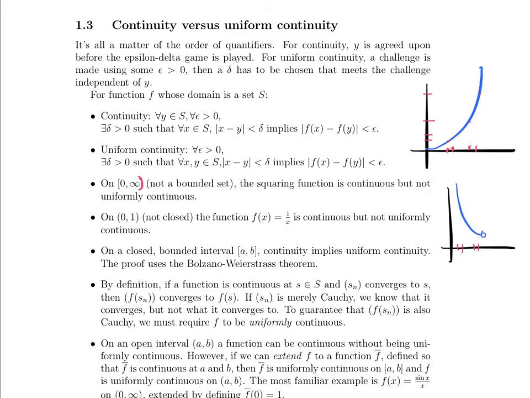Here are some other things. By definition, if a function is continuous at a particular point, and we have a sequence that converges to that point, then the function values of the sequence converge to the function value of the limit. If the sequence itself is merely Cauchy, we know it converges, but we do not know what it converges to. And so to guarantee that the function values of the sequence also create a Cauchy sequence, we must require that the function itself be uniformly continuous. These are things, again, we'll be exploring this week.